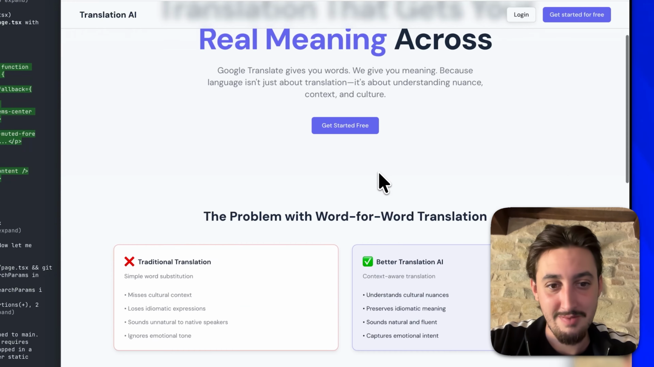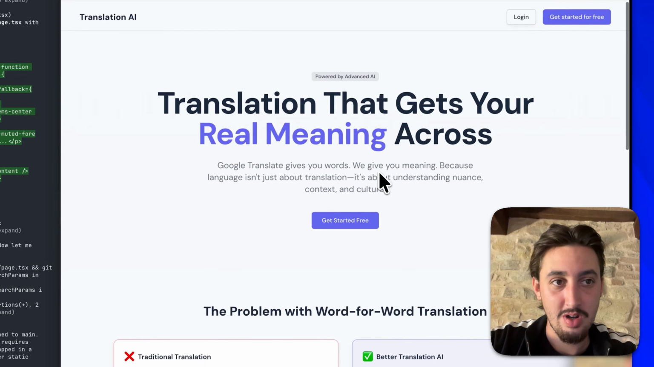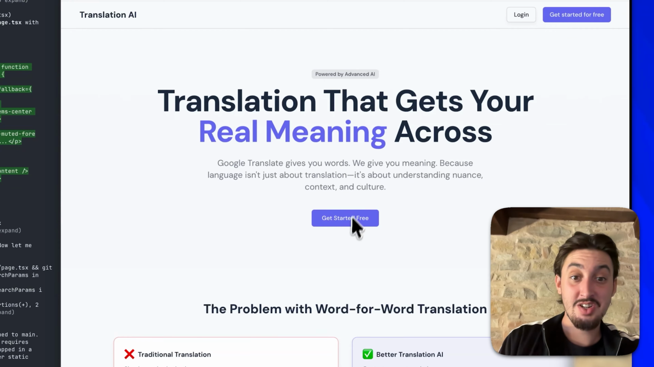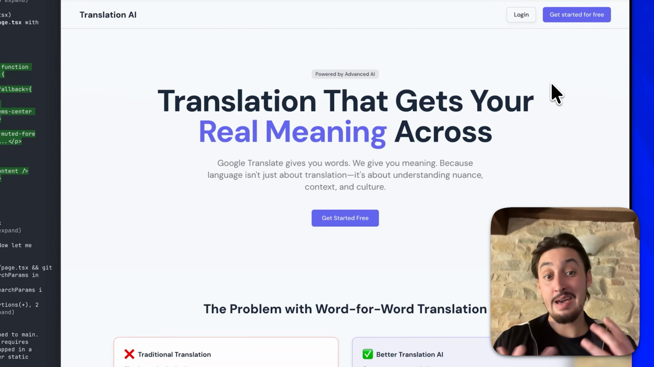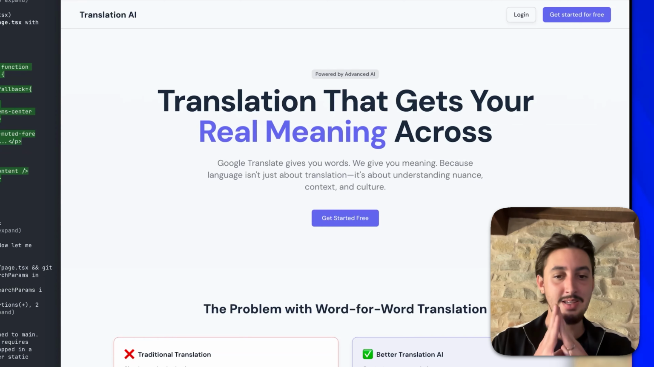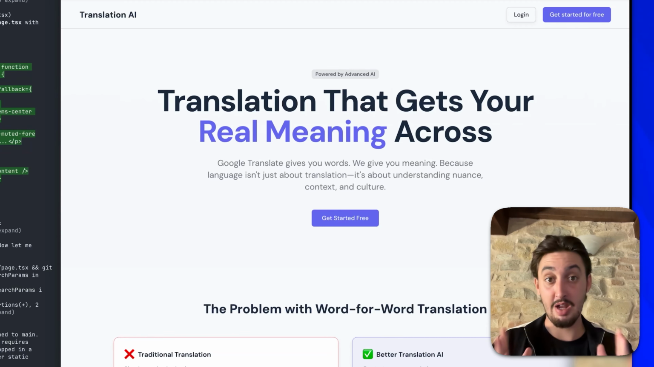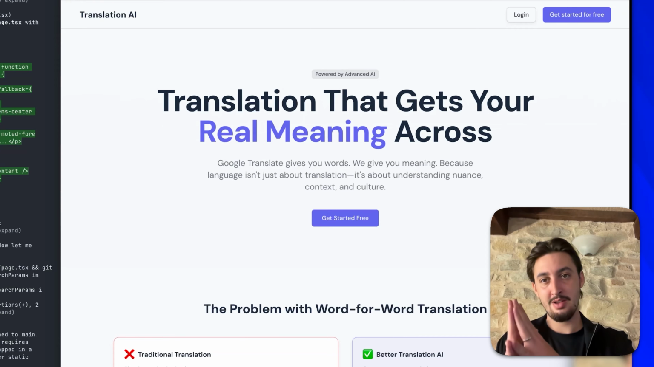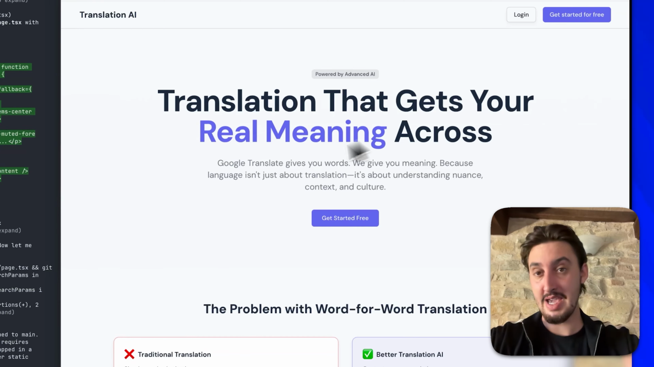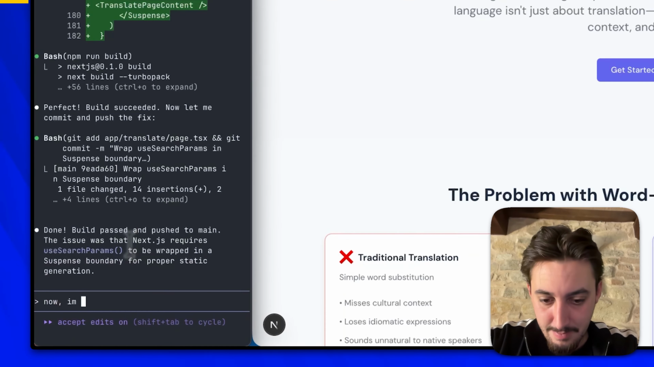I don't think this would convert very well, so I'm going to have to work on that. Along with that, it is showing me right here, like get started free, log in, get started. I am already logged in. So first things first, let's go ahead and fix that. On the home page, when you are logged in, it should show you a button that says like go to, actually, let's just have it redirect. If the user is logged in, redirect them to the translate page. Let's go ahead and make that happen.